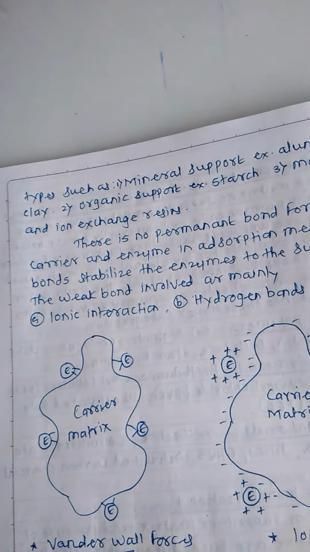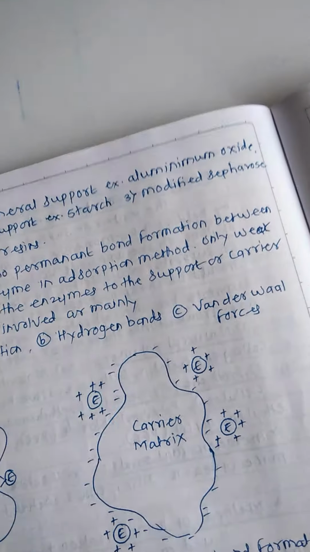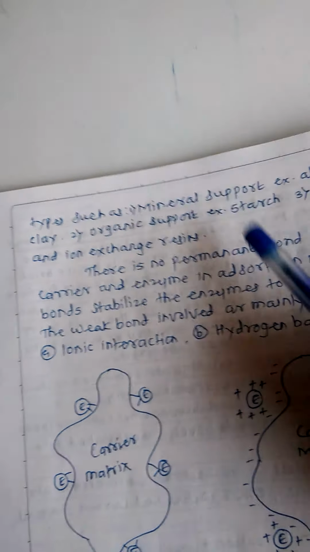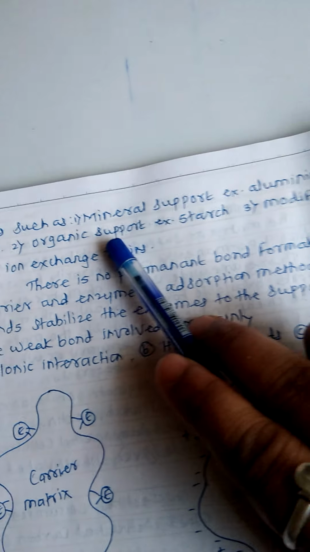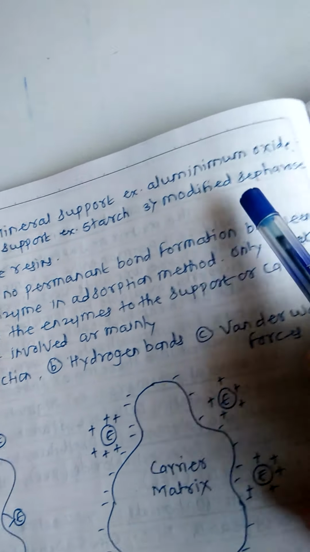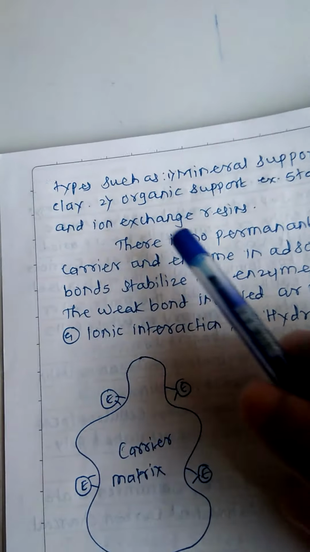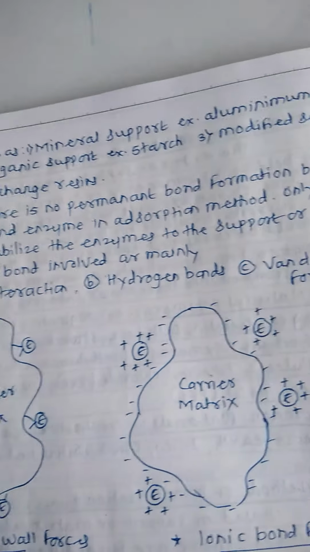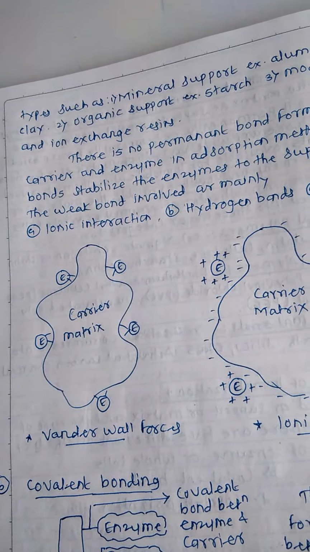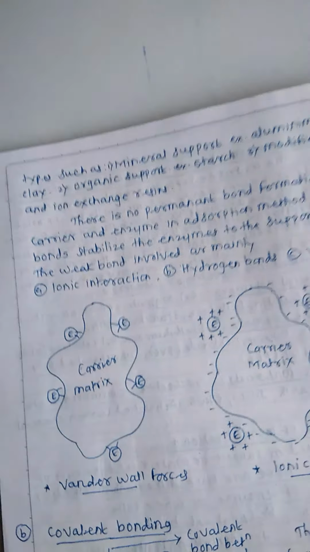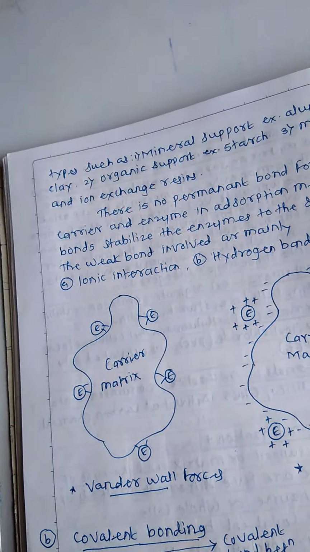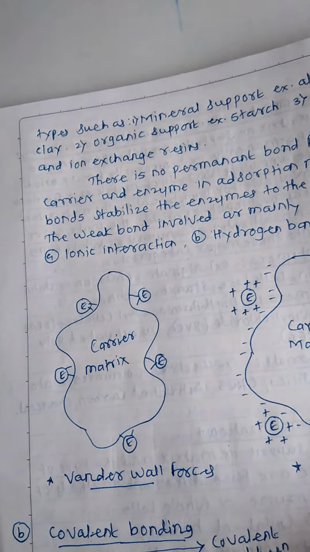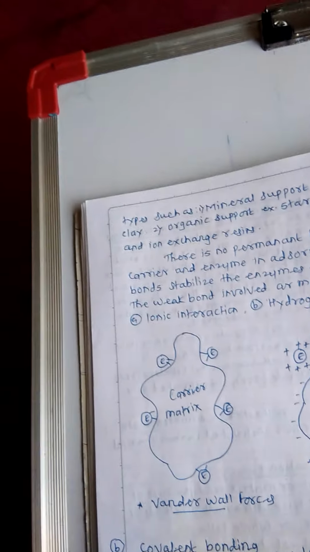Now in this method, the supports which are used for adsorption are aluminum oxide, mineral supports, and some organic supports, for example starch, modified sepharose, and ion exchange resin, which are used as a support for the adsorption. Now this enzyme is not permanently bound to the surface of the solid support. Okay, there are some bond formations in between.